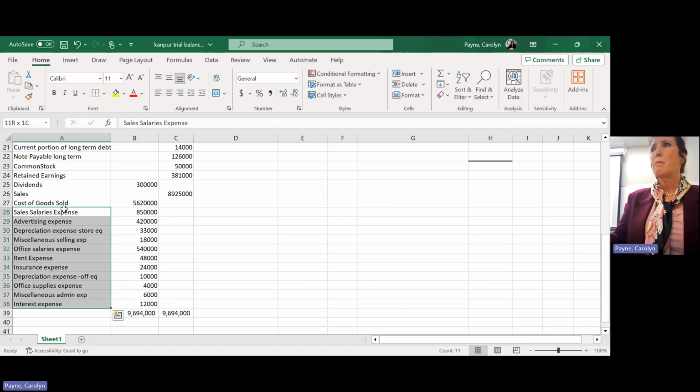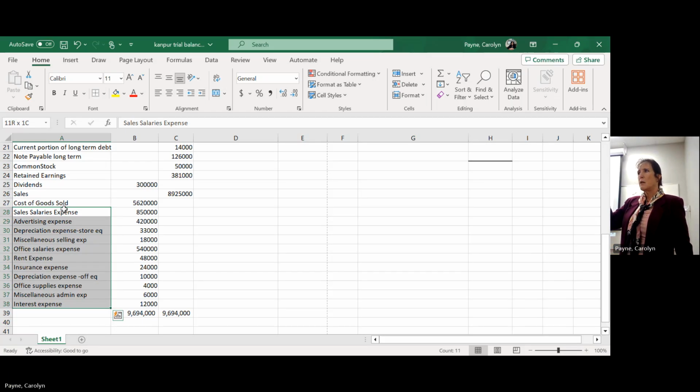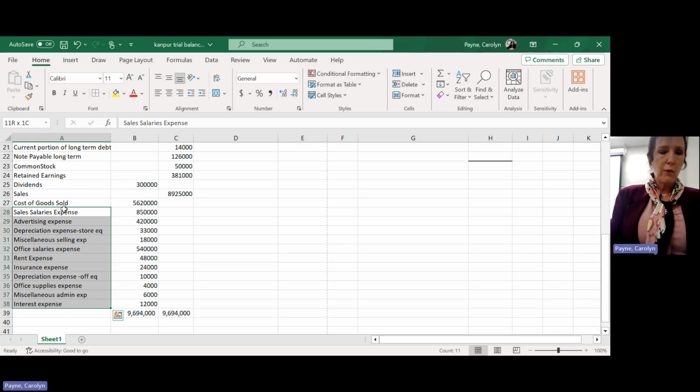That's the cost of running my business, right? Everything besides cost of goods sold is an operating expense. Well, no, let me fix that. Interest is not an operating expense. Why? It doesn't relate to operations. It relates to debt financing. How did we finance? If we finance with debt, we're going to incur interest. Okay. So it has to do with financing.